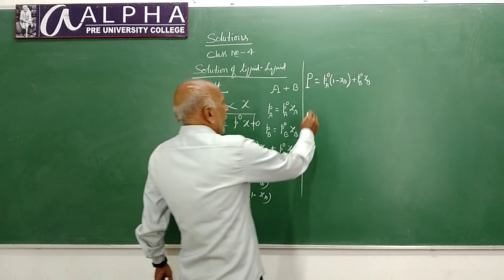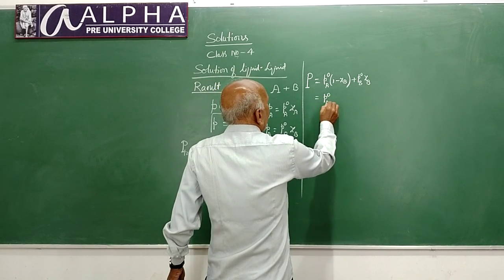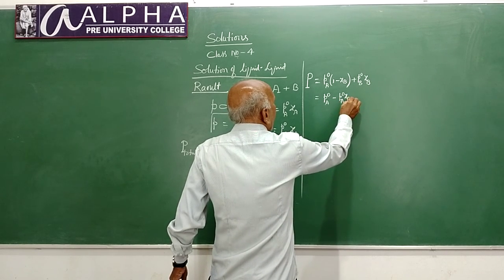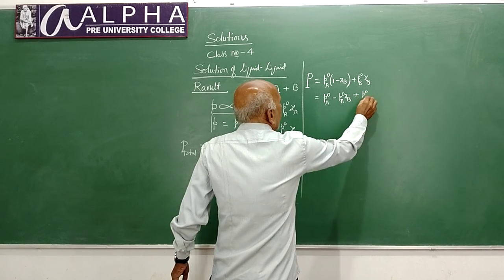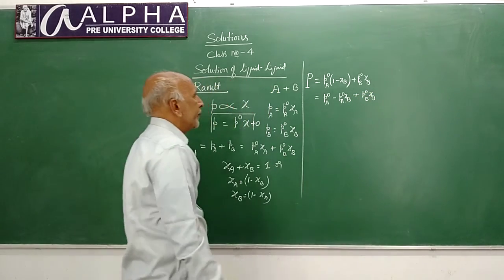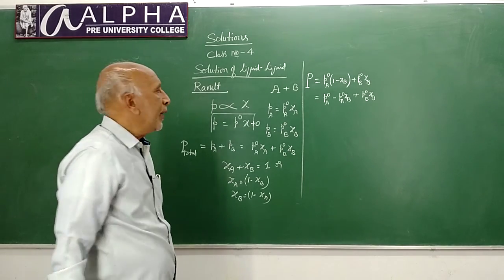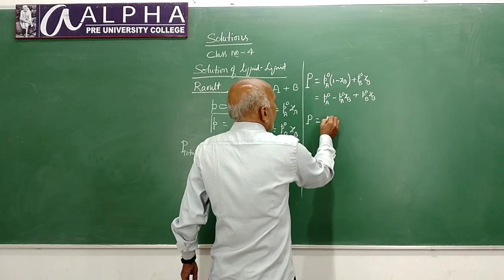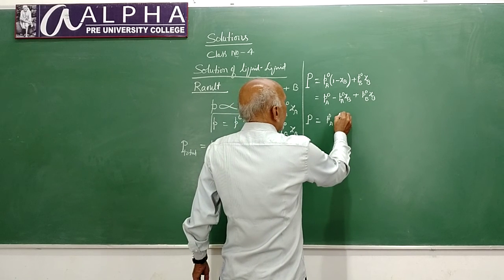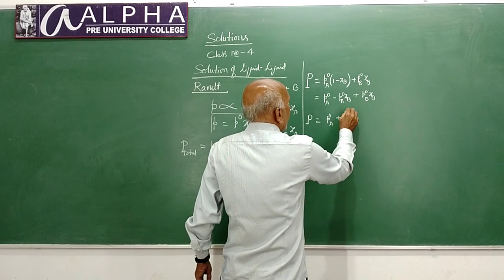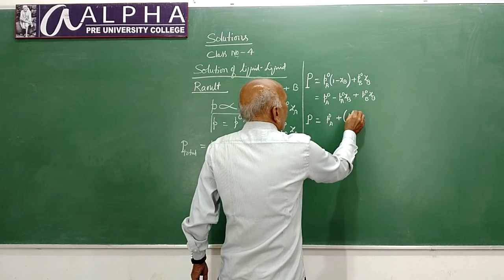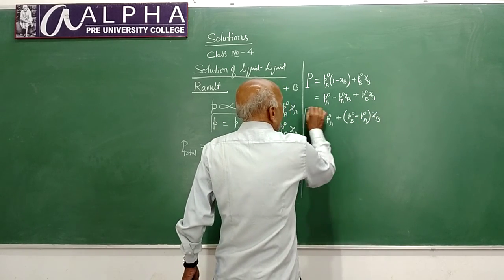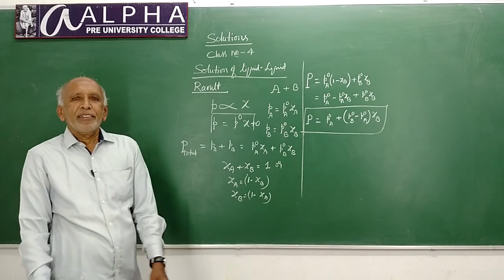Okay. You can expand this one. P naught A minus P naught A into chi B plus P naught B chi B. Or you can write P is equal to P naught A plus P naught B minus P naught A into chi B. Okay.